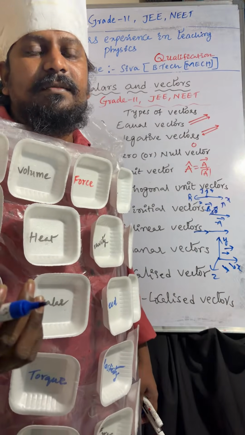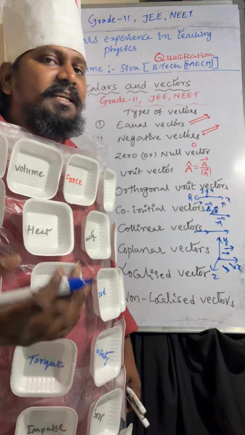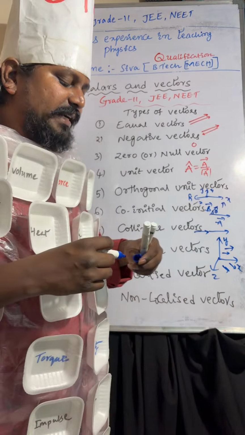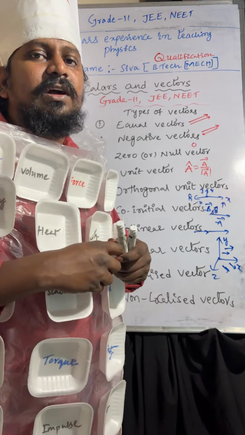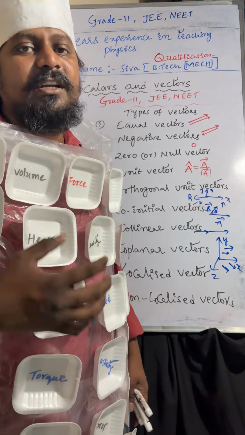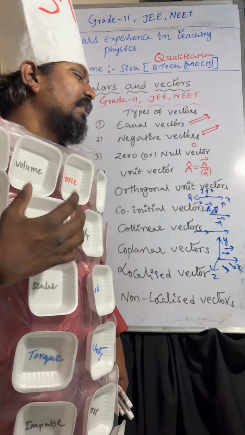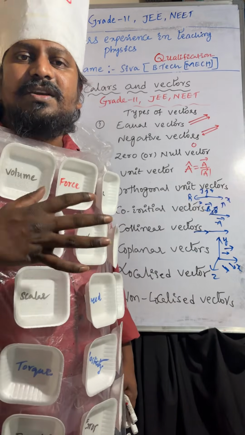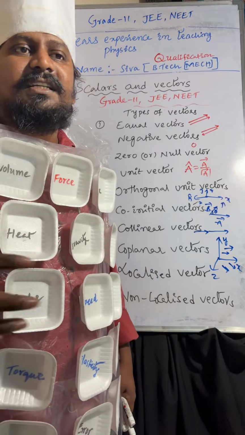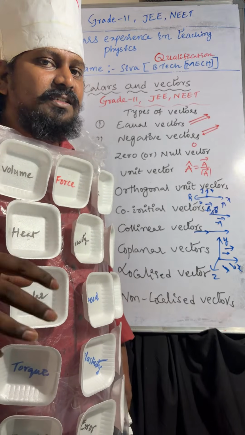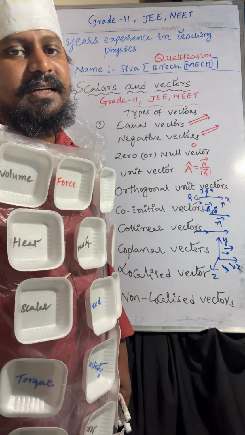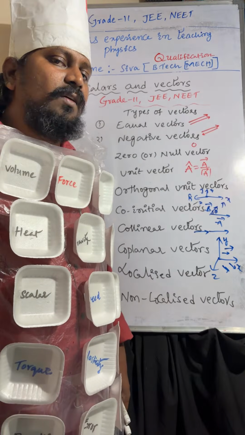A localized vector is nothing but a vector whose initial point is fixed. The vector whose initial point is fixed is called a localized vector. Coming to non-localized vector, the vector whose initial point is not fixed. The vector whose initial point is not fixed is called a non-localized vector. I hope it is very clear.